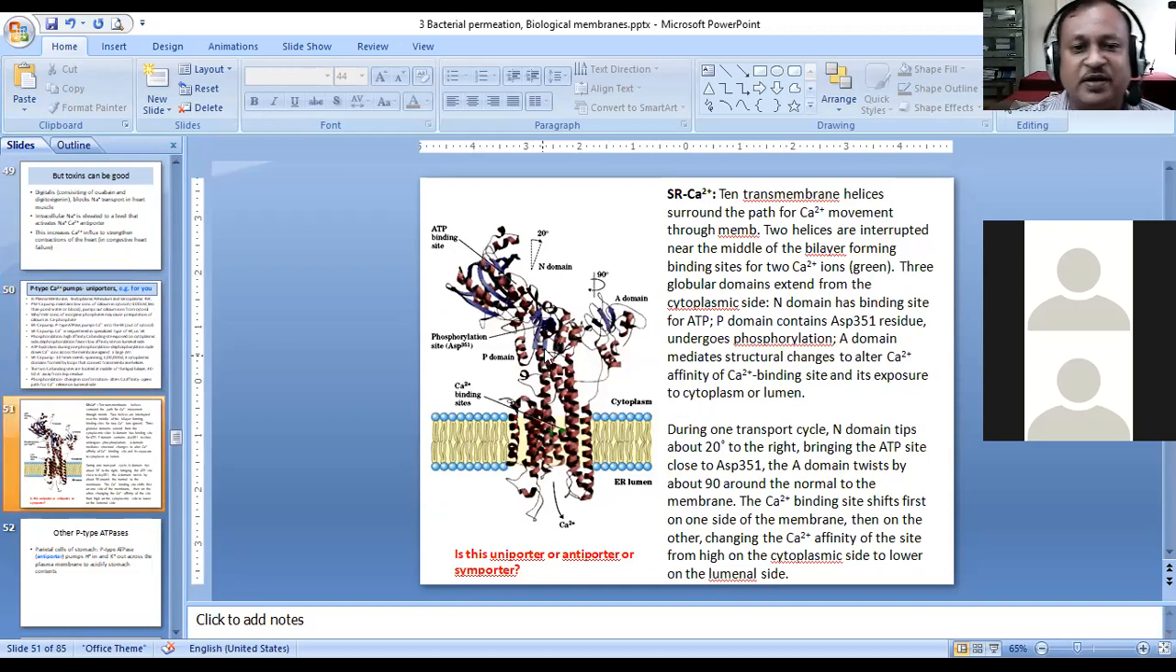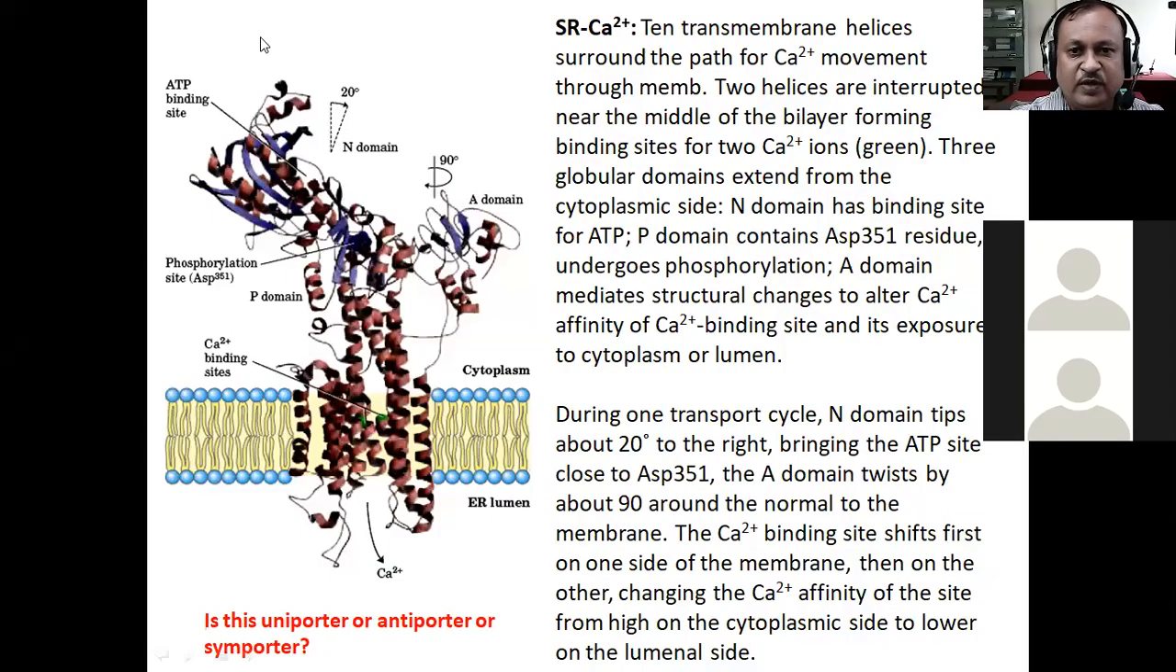This is the sarcoplasmic reticulum calcium pump. It has 10 transmembrane helices which surround the central core, the central channel, and through this channel the movement of calcium ions is taking place. Now if you look at this picture clearly, let me magnify that image. Can you see that?